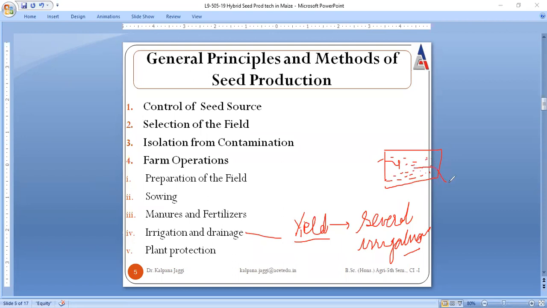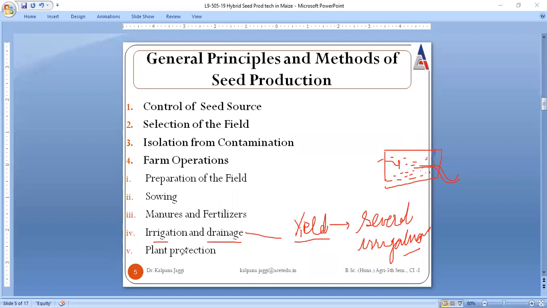There should be proper drainage also. That means this water must disperse also. So if an excessive amount of water is given to the farm, then there must be proper arrangement for the drainage of this excessive water. This is also required. Irrigation means supply of the water, and in case an excessive amount of water is supplied to the farm, then that is to be drained, and this is said to be drainage, right? Supplying water is said to be irrigation, and removing the excessive water is said to be drainage.